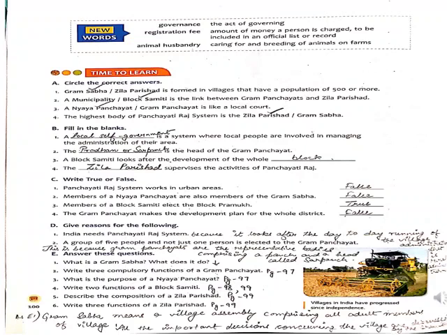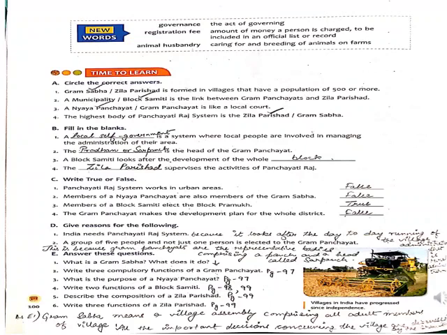Then coming to describe the composition of a Zilla Parishad, that is question number 5. You have to go to page number 99 and see the composition, that is, the district level Zilla Parishad, which is the highest body of the Panchayati Raj system. Composition means who are the members over there, how many members it is comprised of, everything is written there. So you can see E5, I have marked all the points.